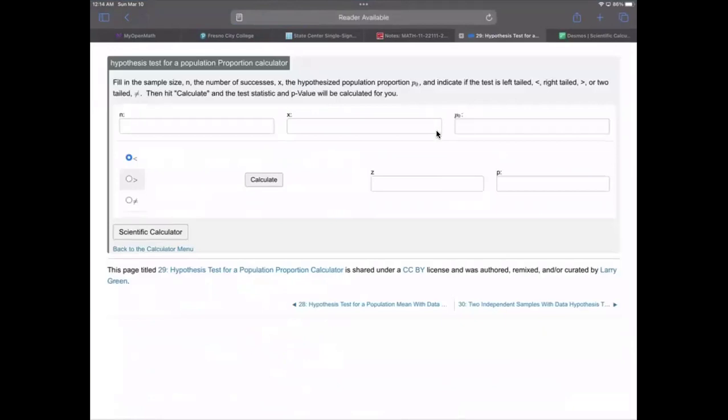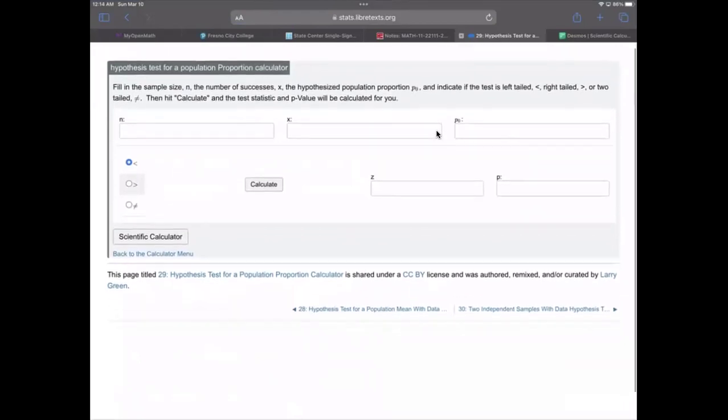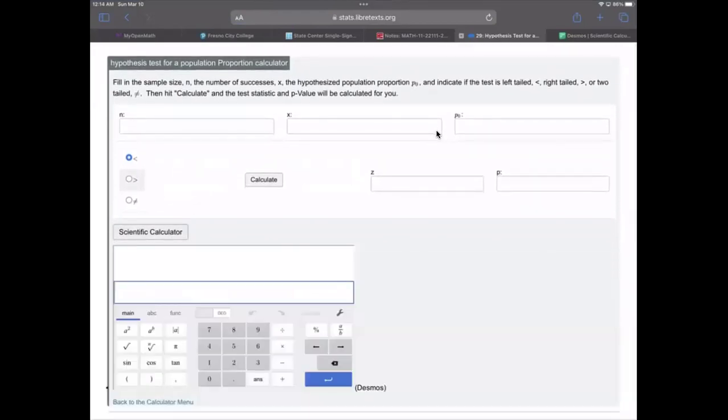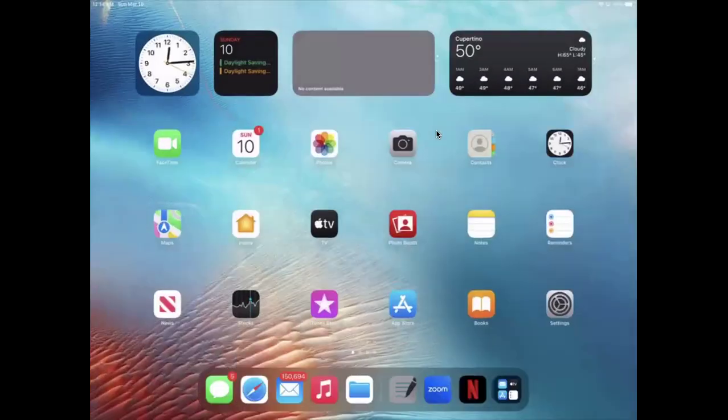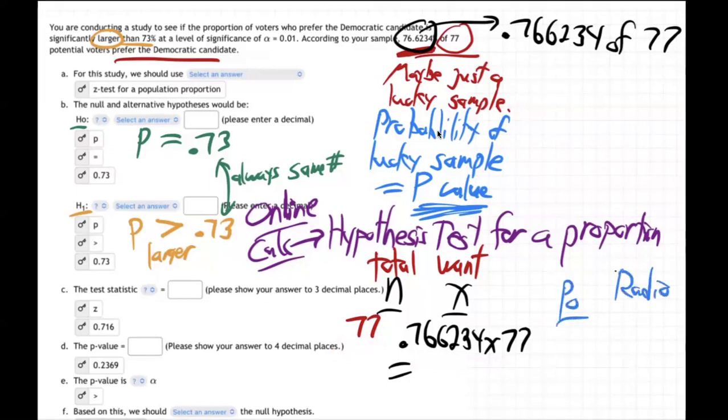Okay, it opens up. You see the N, X, P0, but see the little box that says scientific calculator at the bottom down here? I'm going to click on that scientific calculator. It opens up, and then I can calculate. What were we trying to calculate? First off, N is 77, and then there's X. In fact, I should probably scoot this over for clarity and say this will be P0, and this will be the radio button.